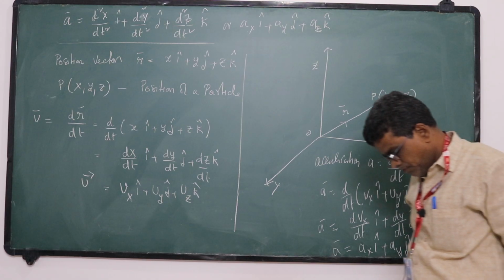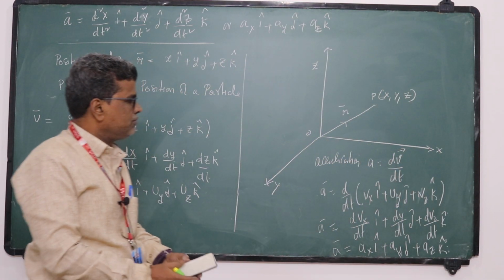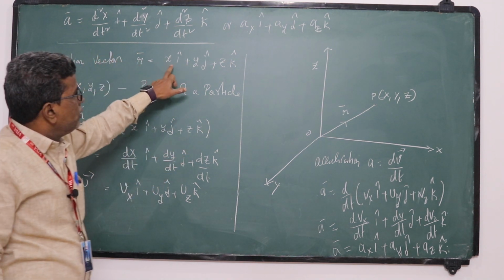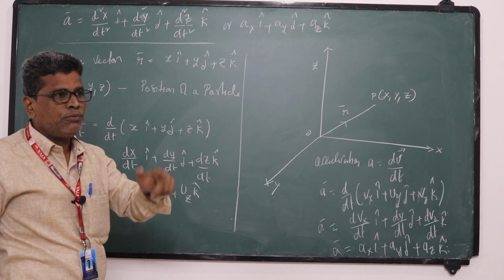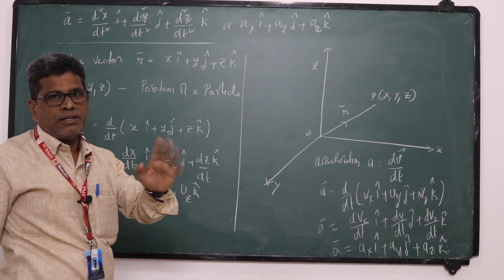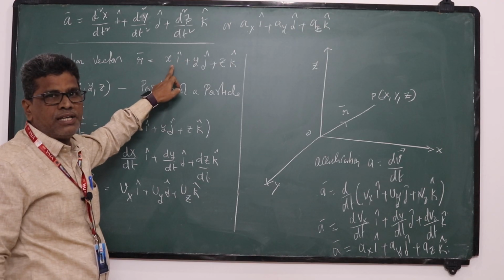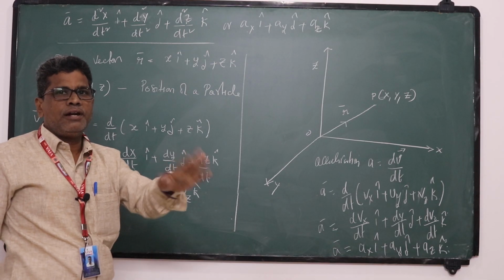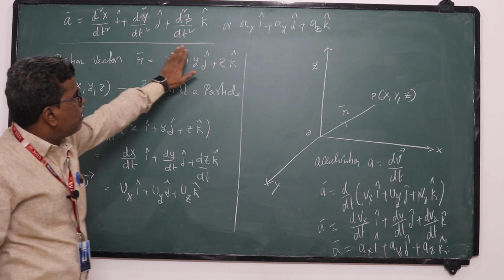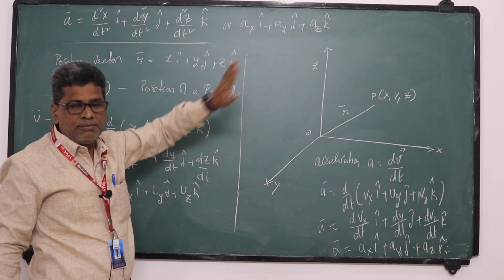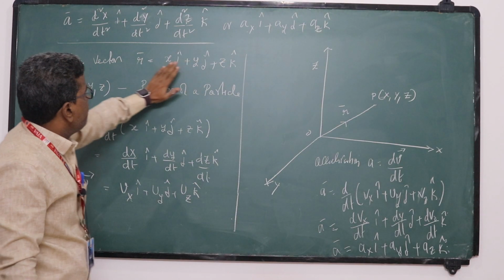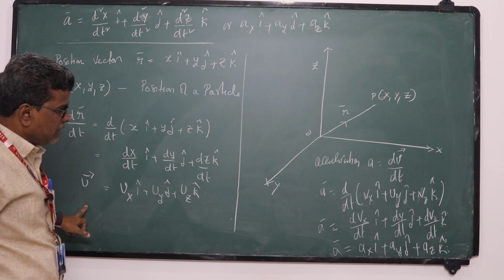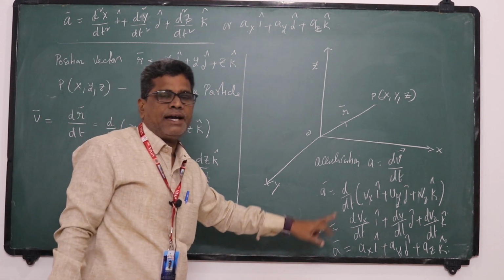So the same thing we can assume, this is a three-dimensional problem in kinematics. So what is the problem? If position is known, how do you know that the body moves in space, in three dimensions? That means it has three components, x component, y component, z component. Suppose it has two components, only x and y. That means the body moves in a plane. So you differentiate this position, you will get velocity. Once again you differentiate, you will get acceleration.